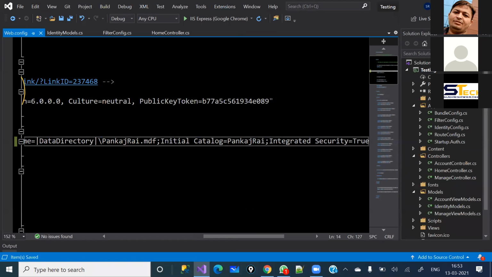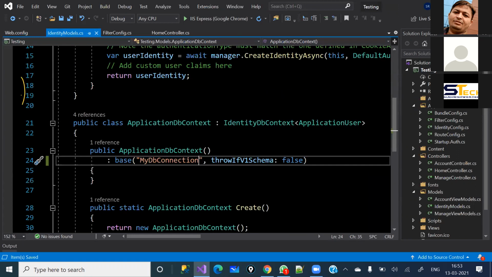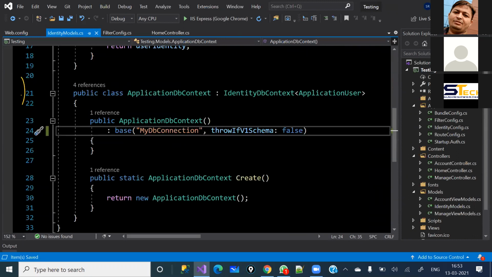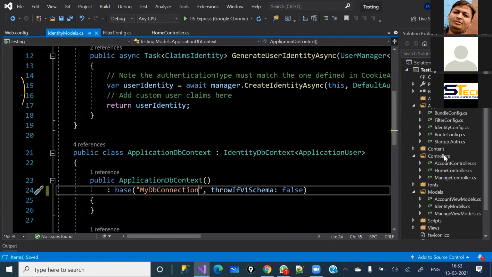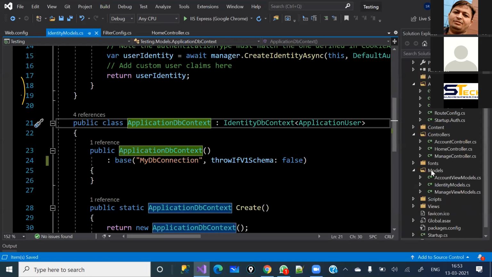Why I made changes here: because I would like to run the migration, and I am going to follow the code first approach here. So that's the reason I'm doing all of this. And under the IdentityModel.cs here, what I'm going to do is separate this file. Why? Because most of the time I need only this class, where whatever models you create in the future under this Models folder will be represented as your domain tables.